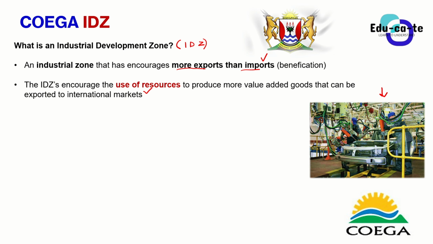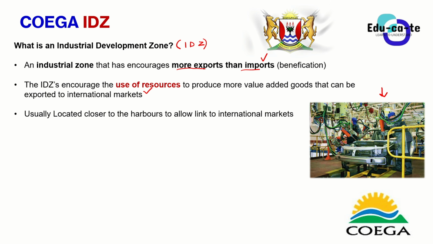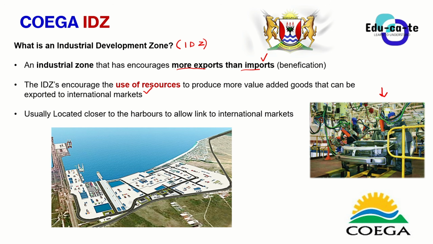to outside markets. So now, for the industrial development zones to be able to easily access the international markets, they are usually located closer to the harbors to allow this link to the international markets. For example, this is a picture of the Saldanha Bay Industrial Development Zone. It is located right next to the Indian Ocean. Why is it located right next to the Indian Ocean? It is because it is easier to access international markets when you're at the ocean.